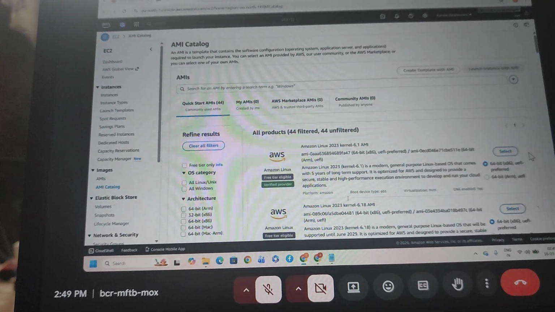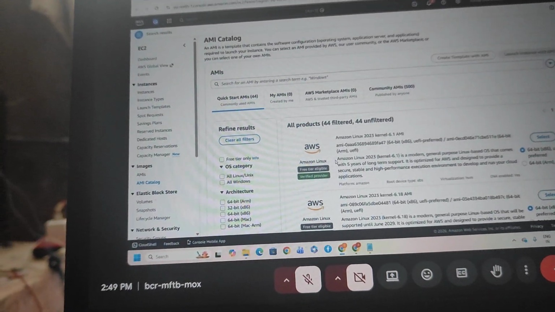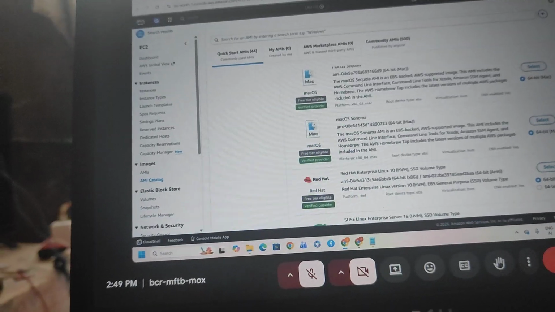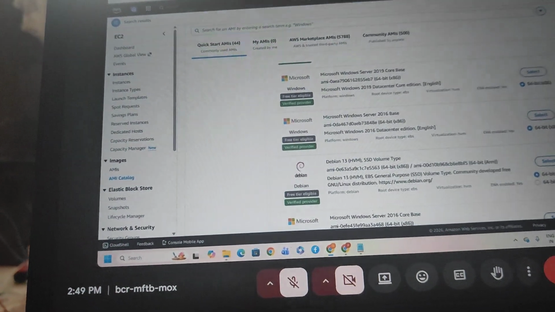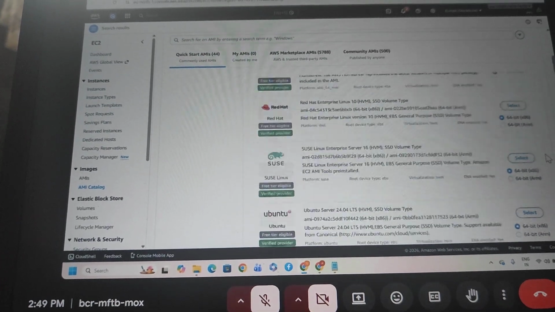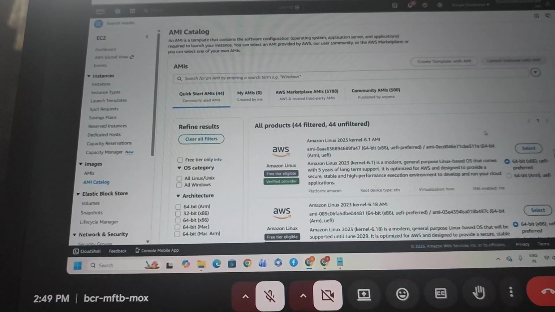So this is an AMI catalog. In this AMI catalog, how many operating systems are available? See this: Amazon Linux, Ubuntu, Windows, Red Hat. These are the operating systems. What is the main purpose of using these operating systems? We use them for server purposes, and they can provide the architecture, right?